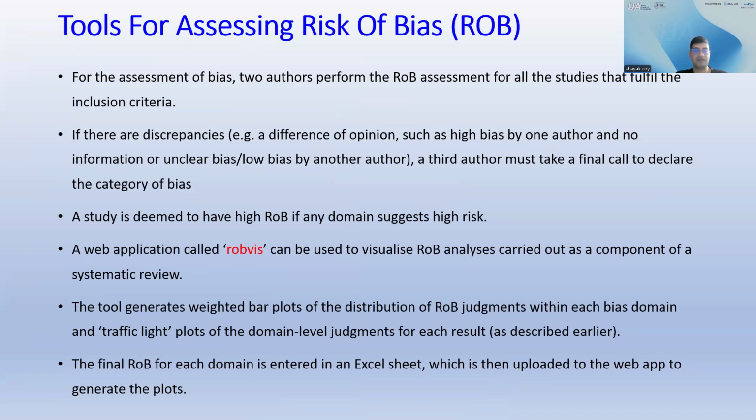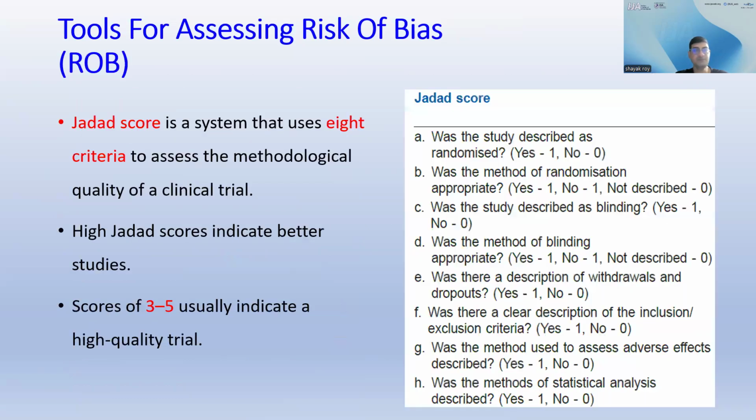A web application called RobVis can be used to visualize ROB analysis carried out as a component of systematic review. This tool generates weighted bar plots of the distribution of ROB judgments within each bias domain and traffic light plots of the domain level judgment for each result as described earlier. The final ROB for each domain is entered in an Excel sheet, which is then uploaded to the web app to generate the plots.